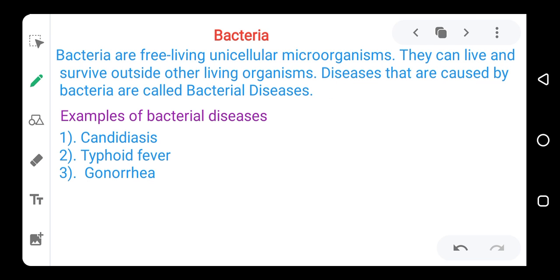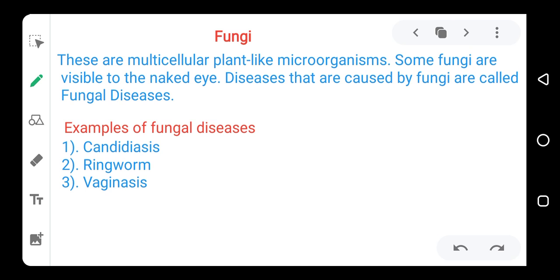Then we also talked about bacteria as a unicellular organism that is free living, which means that whether it is living inside another organism or not, it always exists as a living thing. And we said that any disease that is caused by a bacteria is called a bacterial disease, and we gave examples of bacterial diseases. Now today we are going to look at fungi.